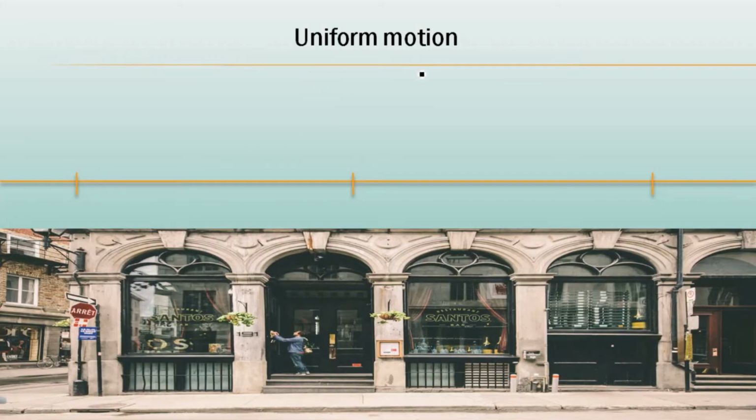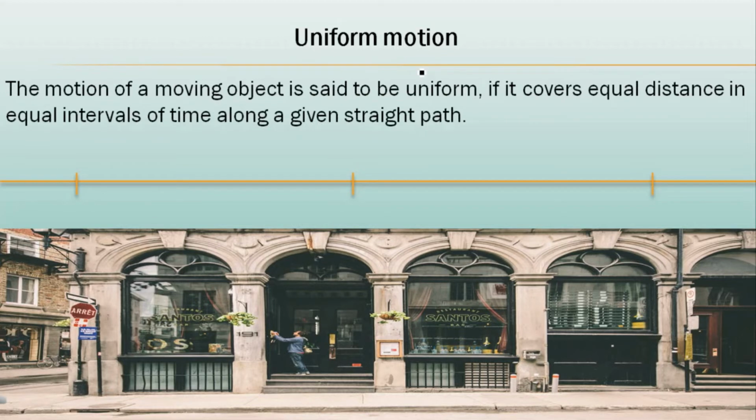Next we are having uniform motion. So what do you mean by uniform motion? A motion of a moving object is said to be uniform if it covers equal distance in equal intervals of time. How? For example, see this example first.